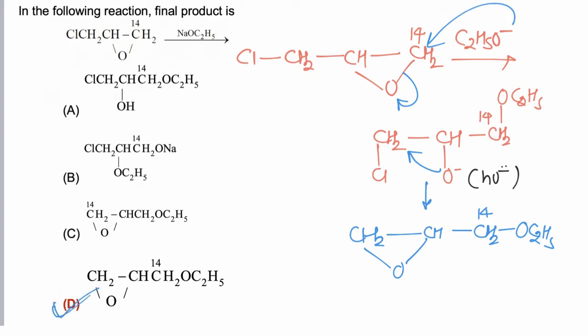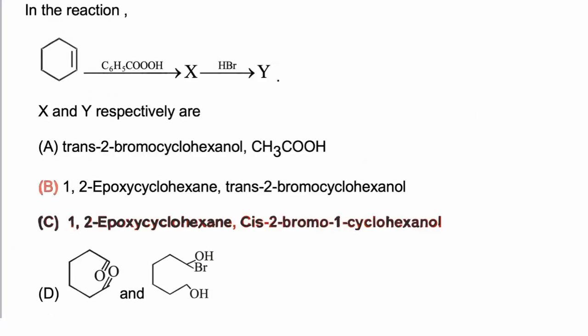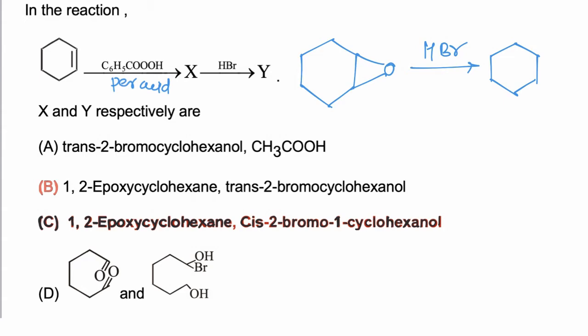answer is D. In this reaction, cyclohexene is reacted first with per acid, and in presence of per acid, epoxidation reaction takes place. So epoxide is formed as a product. Now this epoxide on reacting with HBr gets protonated and oxonium ion is formed as intermediate. Now Br negative will act as nucleophile. As Br negative attacks, carbon oxygen electrons are shifted towards oxygen.